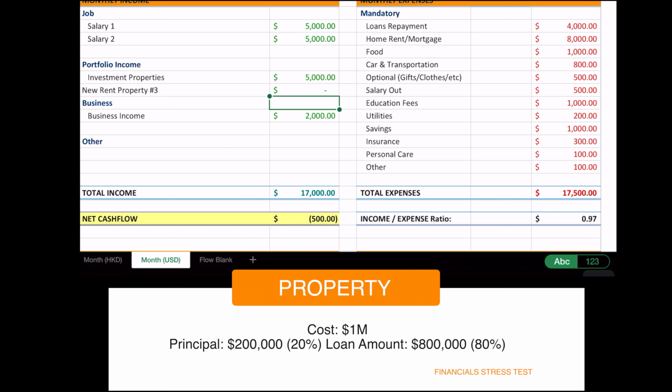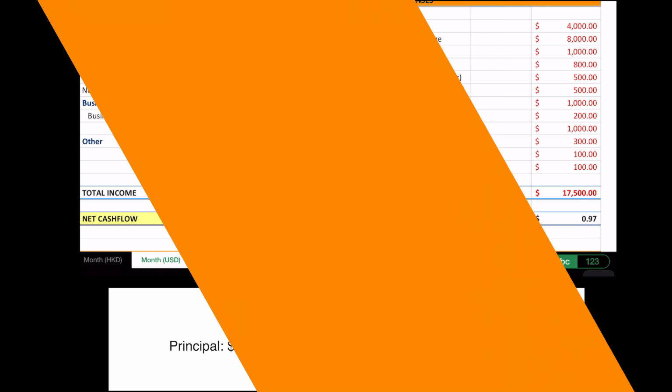So actually my net cash flow is minus $500 a month. Now, obviously, you have to include management fees and things like this as well. But I think it gives you a very easy way of having a look at it and going, okay, is this actually worth my while investing this way, or do I want something else? Maybe a different setup, a different asset, something else that performs in this manner.